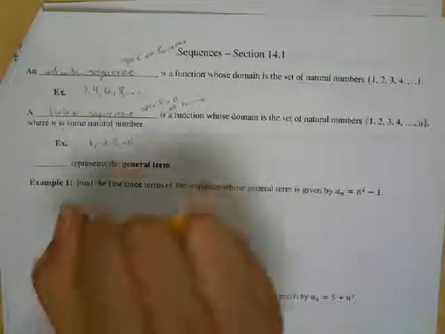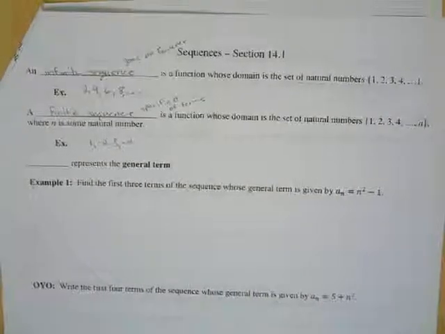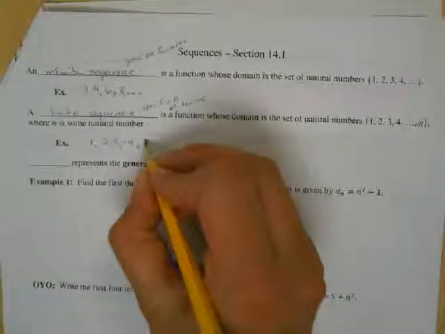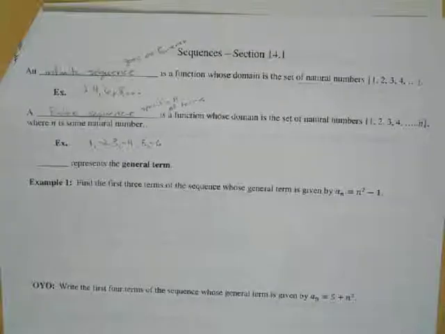Okay, so that's what makes it finite, is that it doesn't continue on forever. We're just going to say 4 terms and we're going to stop it there. Or I could have said 6 terms and I would have had 5 and -6. That would have been my 6 terms and I would have stopped there. Okay, so that's your finite sequence.